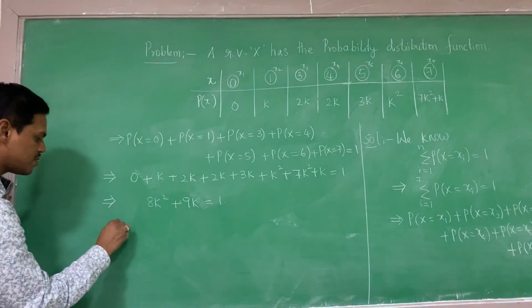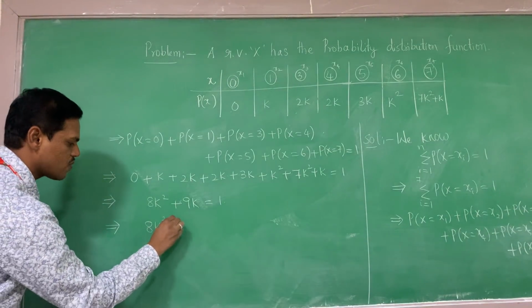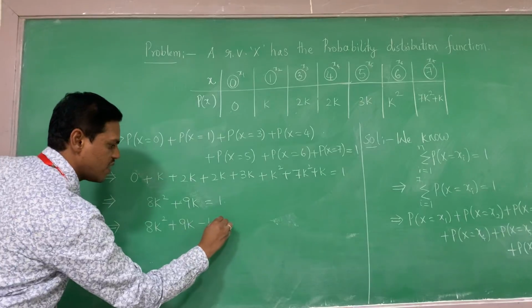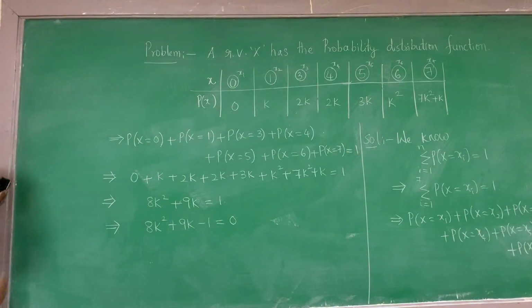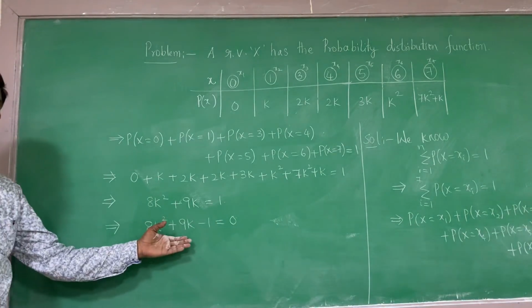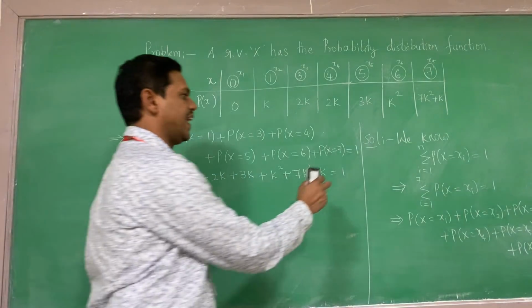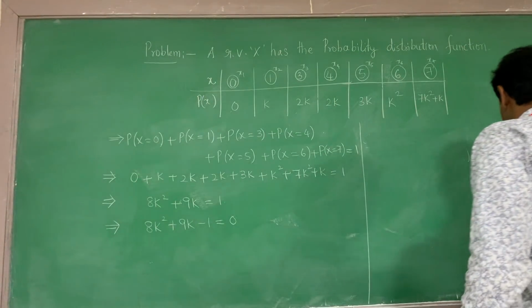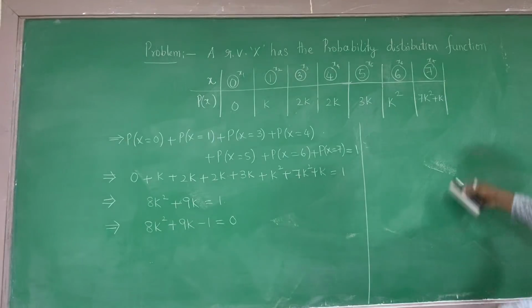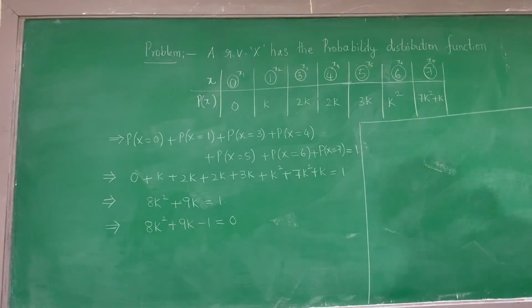Therefore, how can we go for the simplification? This is 8k square plus 9k minus 1 is equal to 0. I think you can see this very clearly. It represents a quadratic equation in k. Since the power of k is 2, we can get two values for k.